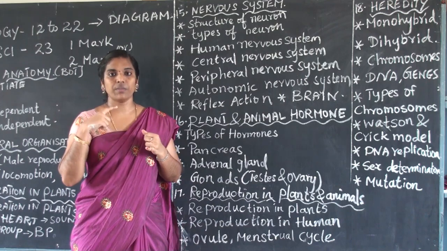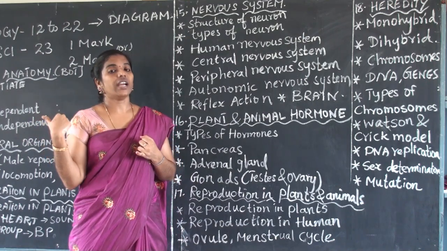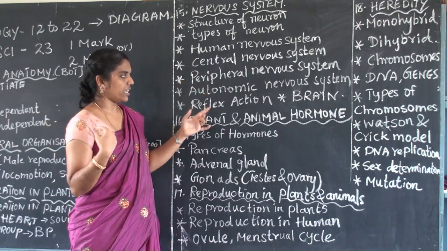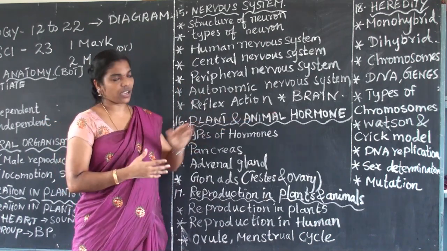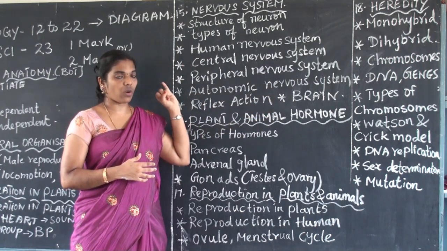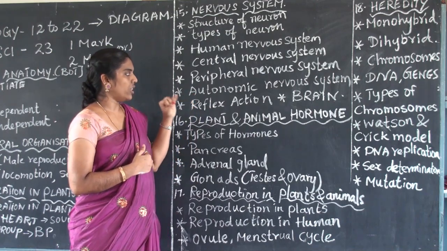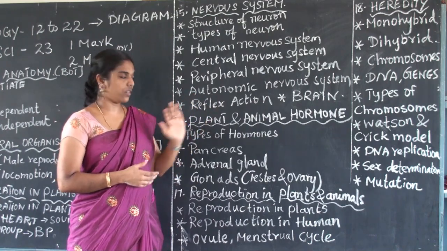And the human nervous system is based on the spinal cord with the brain, and from the brain it is elongated into the spinal cord. On all these things, I have written the important points. You should memorize all these things: what each is and what purpose it serves in our body. That is our nervous system.